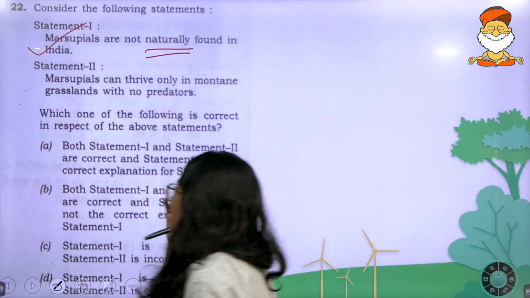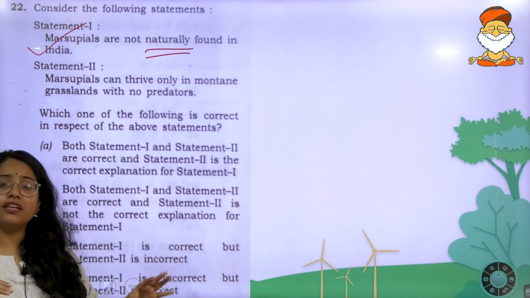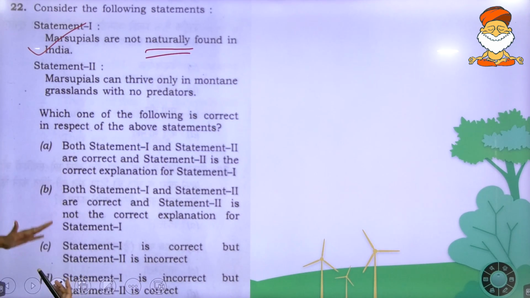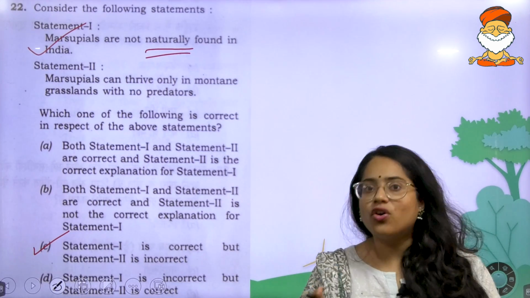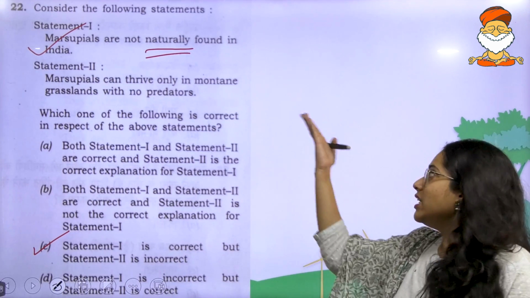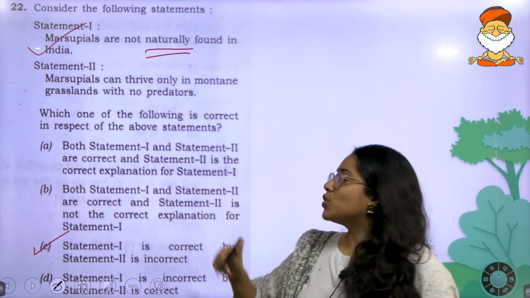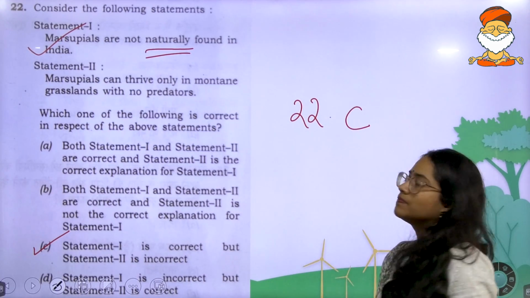So now if you look at it, the first statement is correct, the second statement is incorrect, and it is not in any way a reason for the first one. So if you look at your options over here, the option that fits best is C. Statement 1 is correct, statement 2 is incorrect. You cannot form it as a reason of statement 1, nor is it a factually correct statement. So the answer to the 22nd question is C.